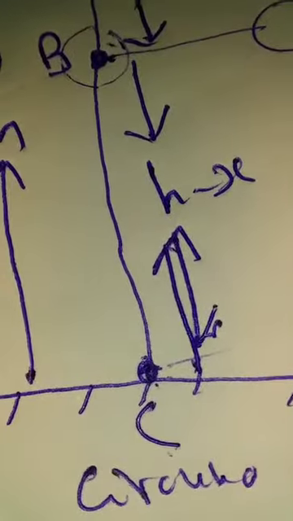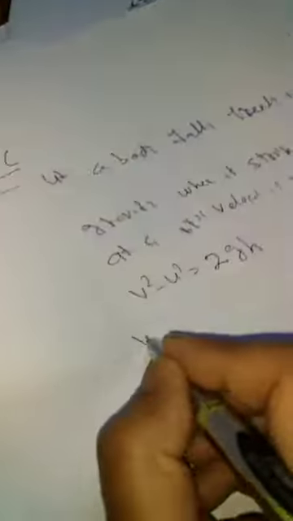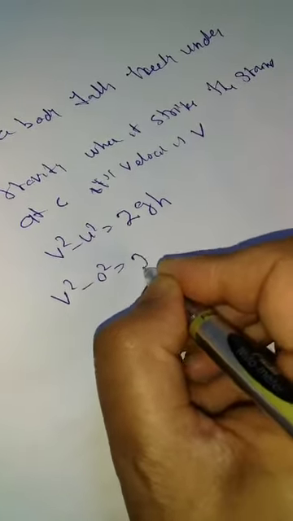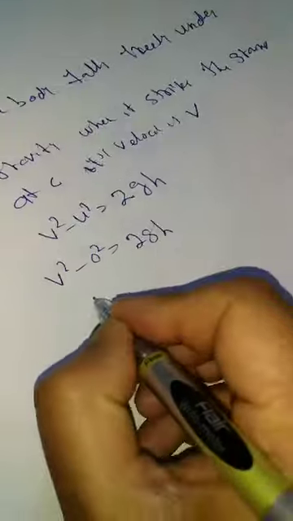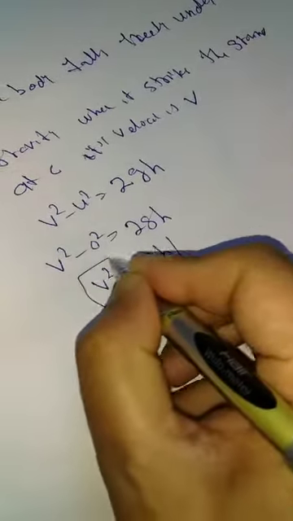v is the final velocity, that means v is the velocity when it strikes at point C. u is the initial velocity. Initial velocity is 0 because the body is at rest at point A. Therefore, v square minus 0 square is equal to 2gh. We can say v square is equal to 2gh.